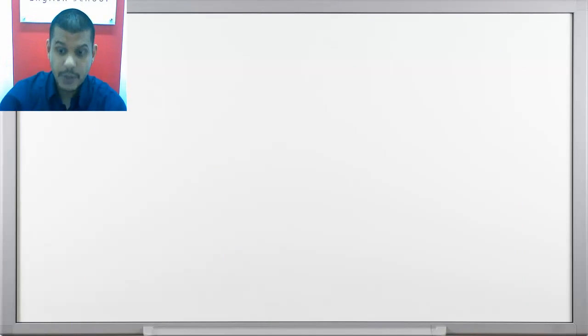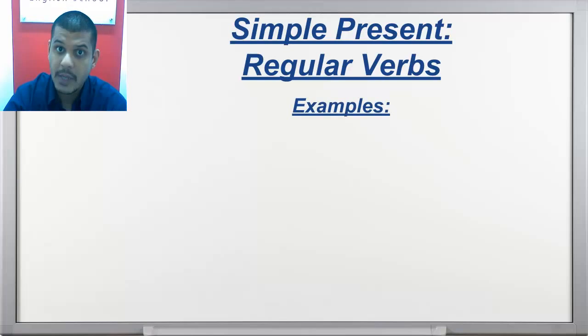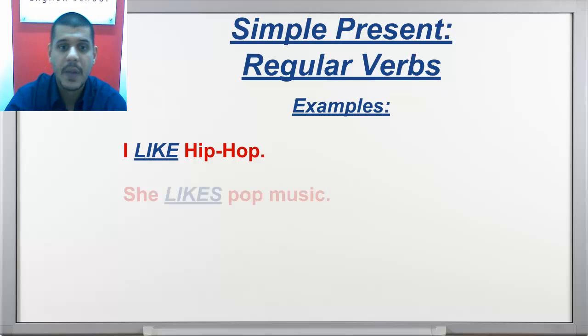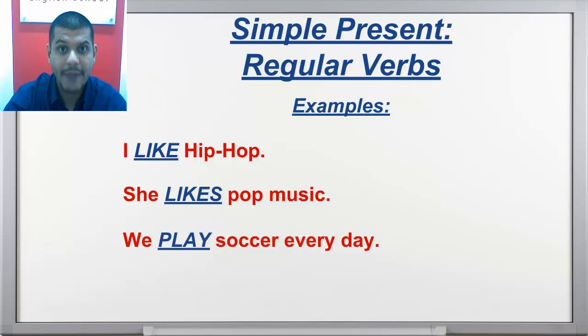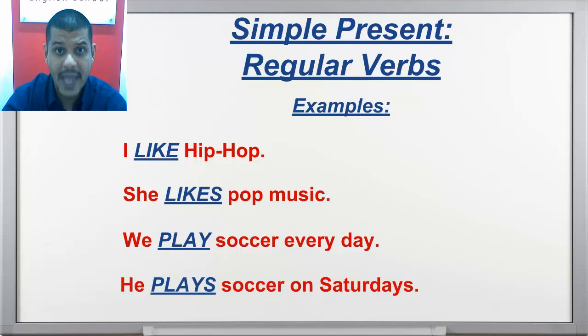So as I said, today we will talk about the simple present. I'll start with regular verbs. For you to visualize, I will give you some examples. For example, I like hip-hop. She likes pop music. Attention to the difference in the verb conjugation. Another example: we play soccer every day, and he plays soccer on Saturdays.